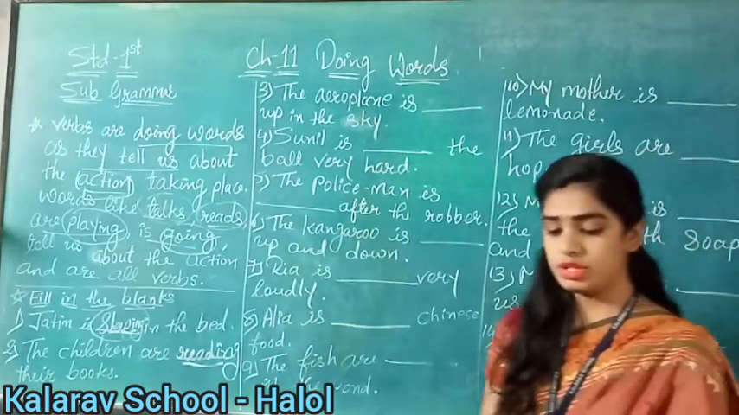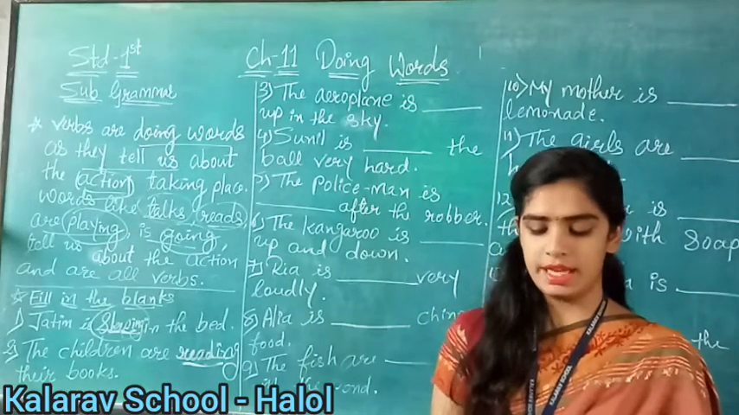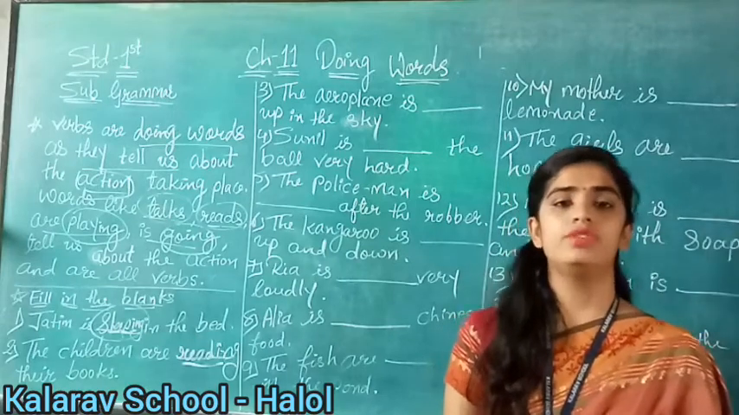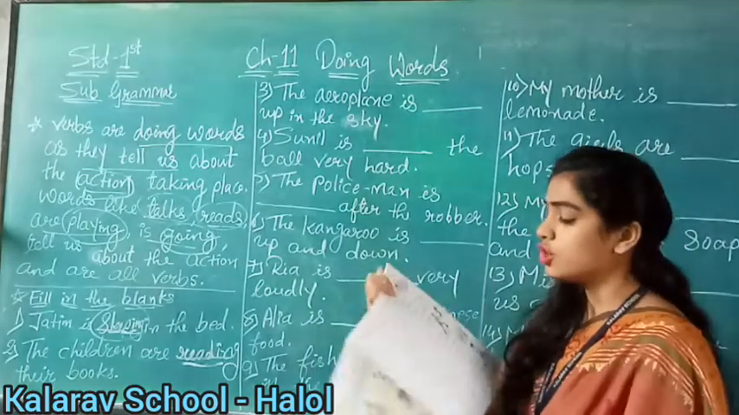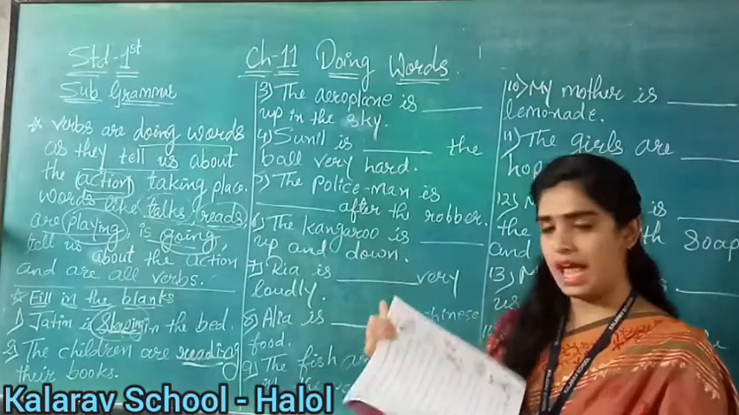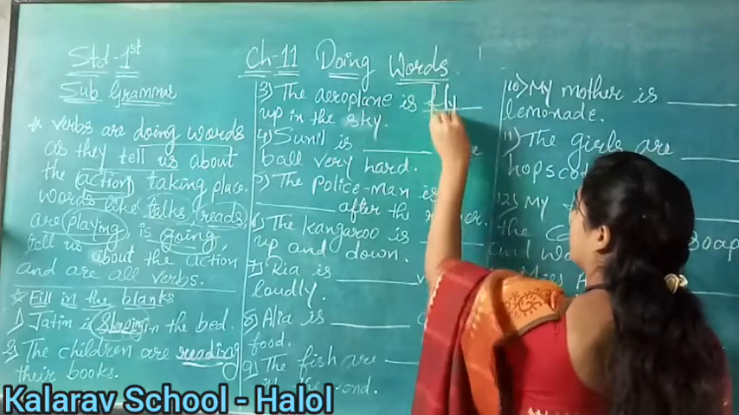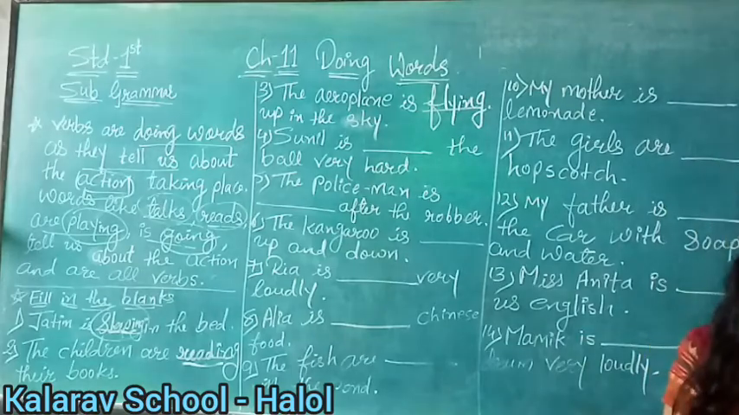Now see on the third number, children. The aeroplane is blank high up in the sky. What will an aeroplane do in the sky? It will fly. So here again it is action. So what will we write here? Flying. So the third answer is flying. Okay children, clear up till here?